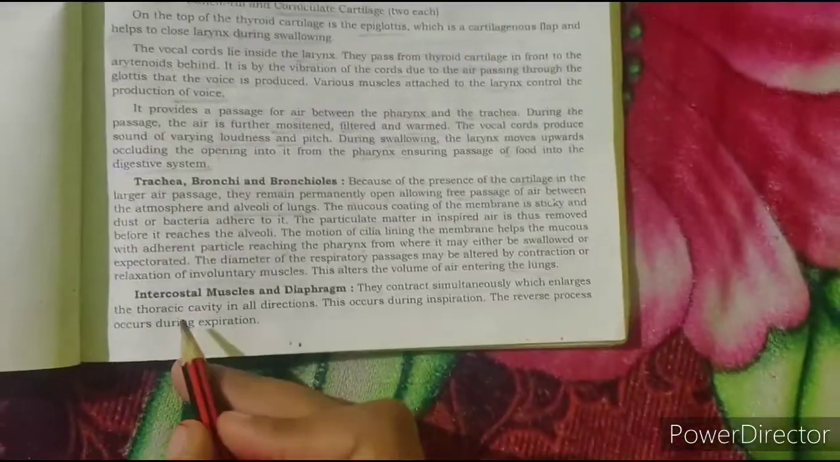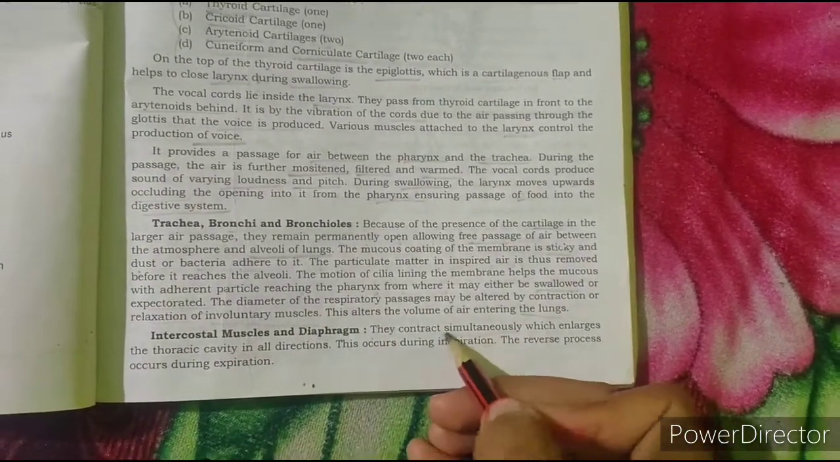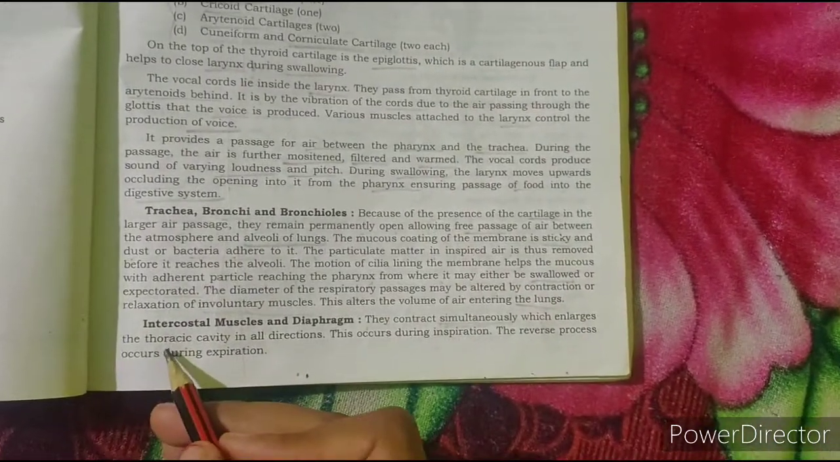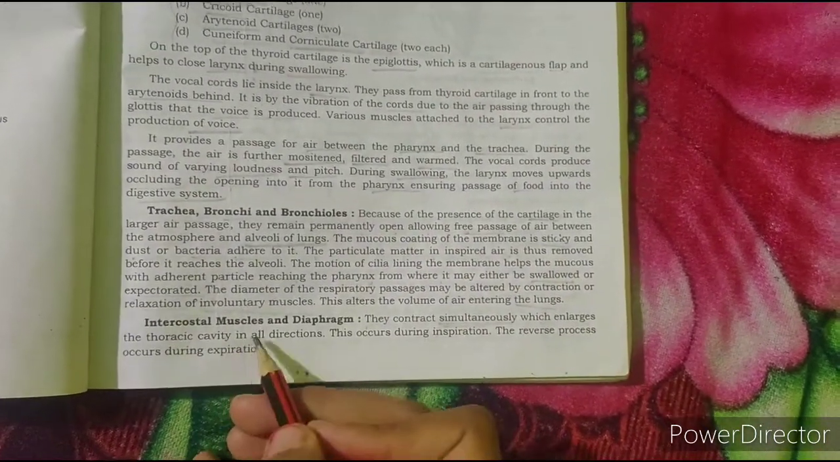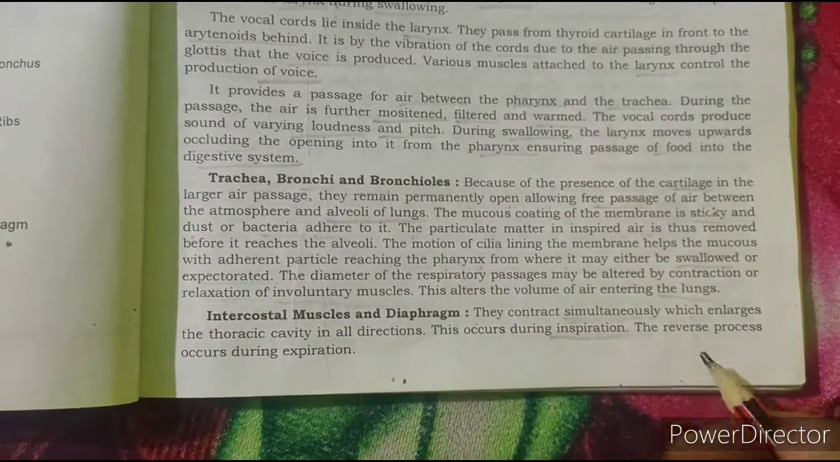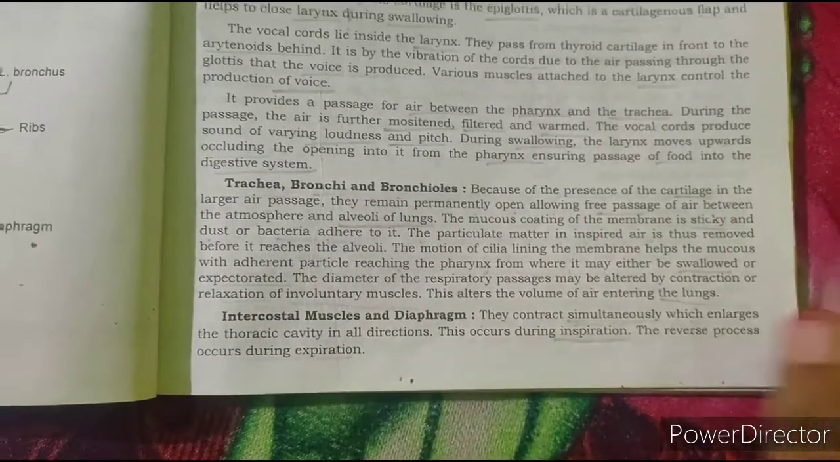Then the intercostal muscles and diaphragm. They contract simultaneously, which enlarges the thoracic cavity in all directions. This occurs during inspiration. The reverse process occurs during expiration.